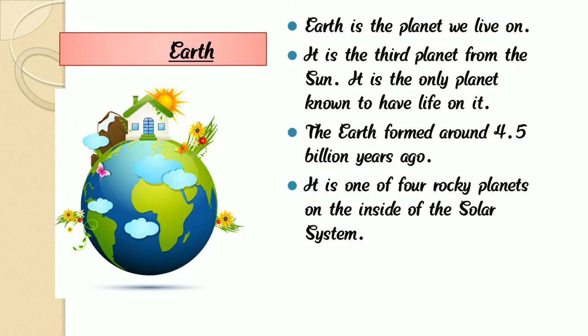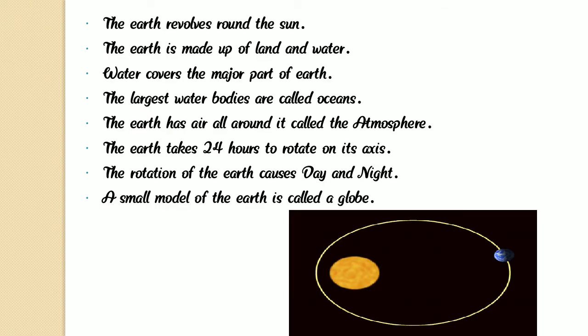Earth is the planet on which we live, it revolves around the Sun, and it takes 24 hours to rotate, which causes day and night.